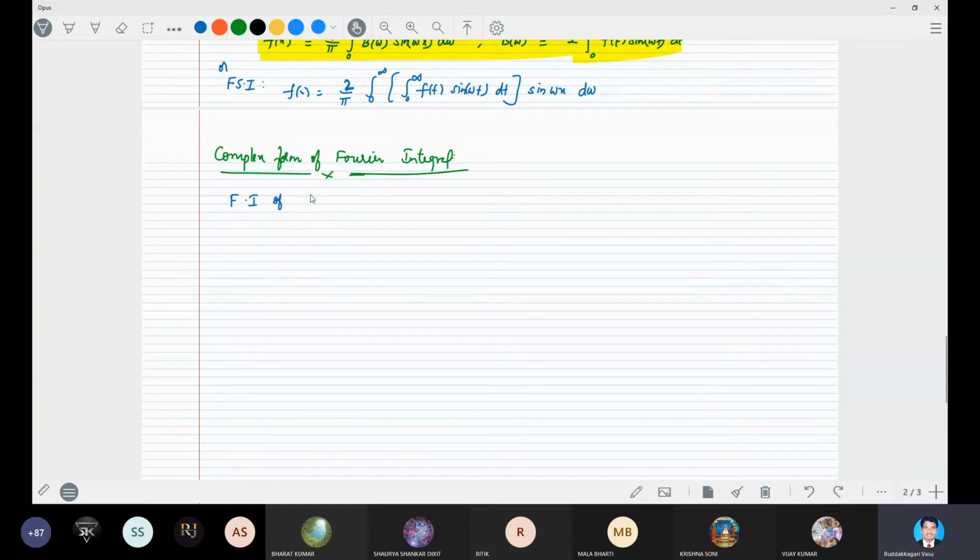What is the Fourier integral of f(x)? f(x) is equal to 1 by pi integral 0 to infinity a(omega) cos omega x plus b(omega) sine omega x d omega.